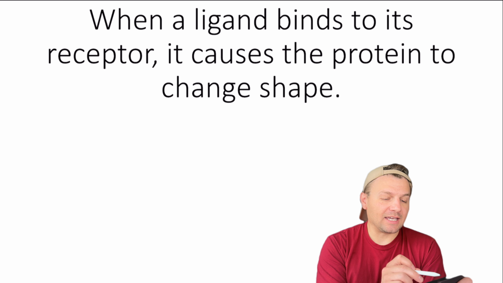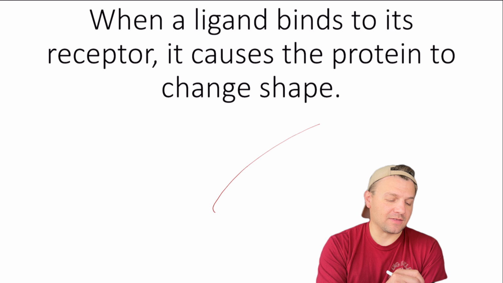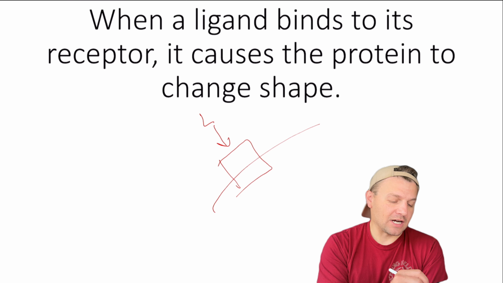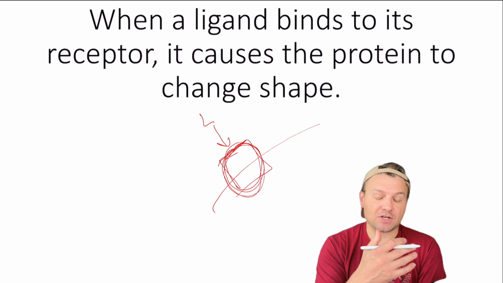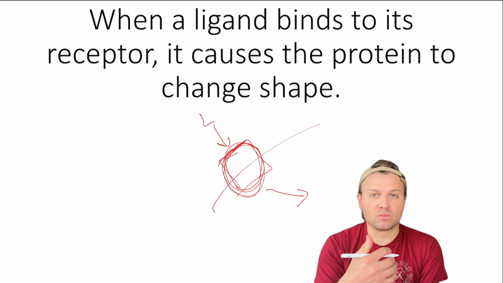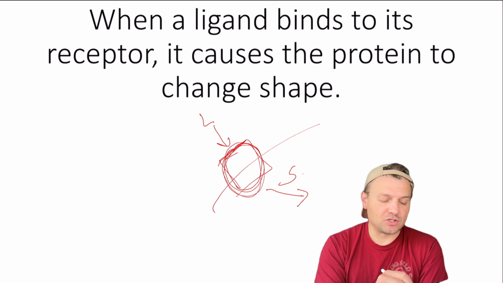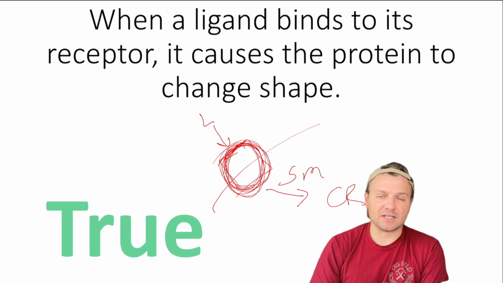Next one, when a ligand binds to its receptor, it causes the protein to change shape. Now, we've talked a lot about these receptor proteins and how they bind with ligands. Typically what happens is whenever this interaction occurs, the whole shape of the protein is going to change. We know in science that when you change something's shape, you change its function. And whenever that happens, it's going to relay that message inwards in the cell, taking that message to the secondary messengers and then creating that cellular response. But this is done by this protein changing shape. So this one is true.